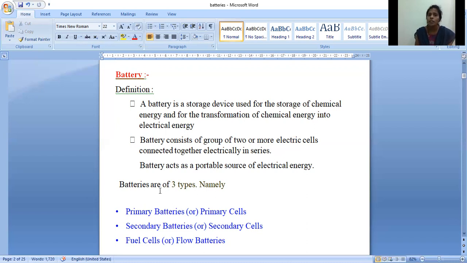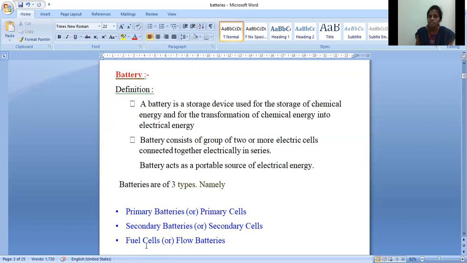The batteries are of three types, namely primary battery, secondary battery and fuel cells. Primary batteries are also called primary cells. These are also called non-rechargeable batteries. Secondary batteries are also called secondary cells, and these are also called rechargeable batteries.